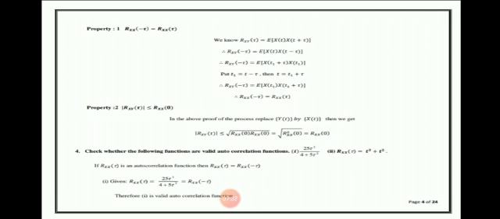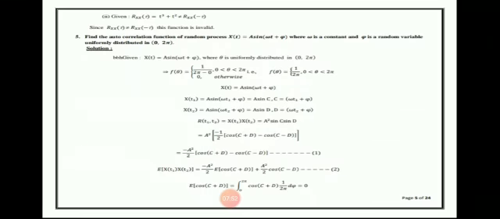First, given R xx of tau equals 25 tau square divided by 4 plus 5 tau square. Here replace tau by minus tau. So, minus tau the whole square we get tau square. So, R xx of minus tau equals R xx of tau. Therefore, the first is a valid autocorrelation function.